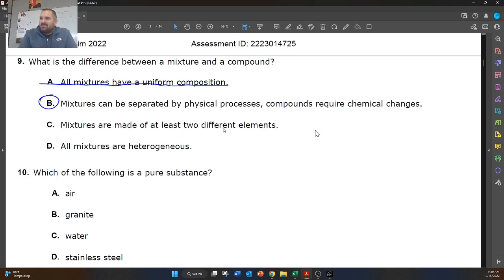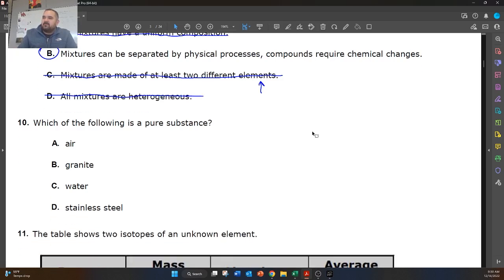Mixtures are made of at least two different elements. That's not true, because they're not necessarily elements. They can be made of anything. All mixtures are heterogeneous. That's not true. There are two types of mixtures.